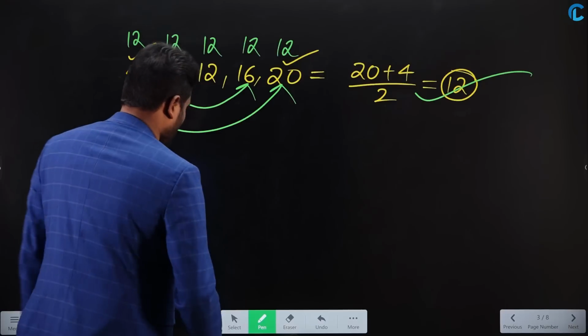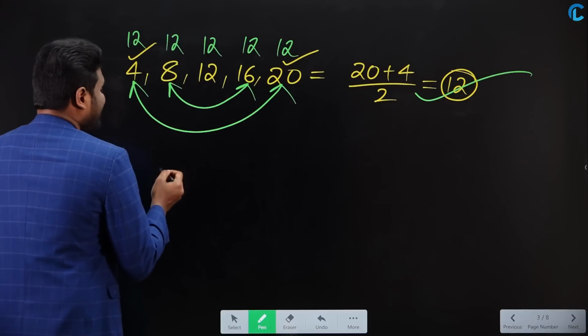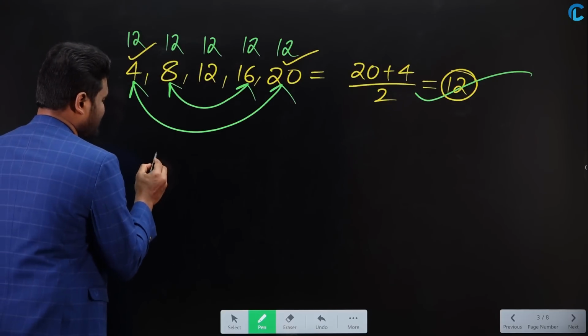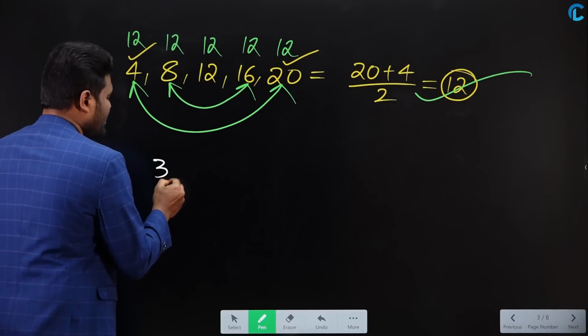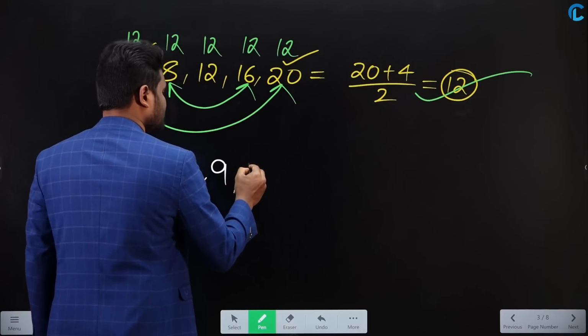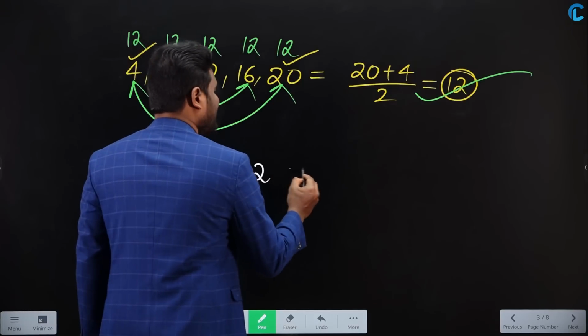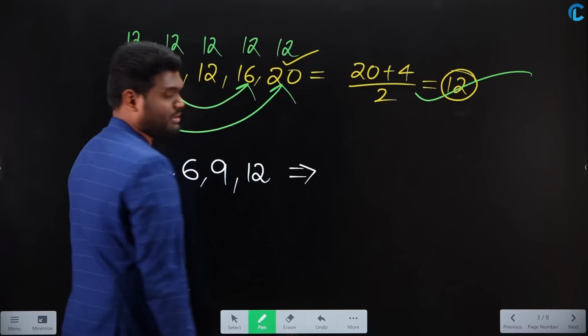Okay. Now let us look at one more example. Observe here carefully. One more example. Let us say you have numbers 3, 6, 9, 12. 3, 6, 9, 12. I need to calculate average for these numbers.